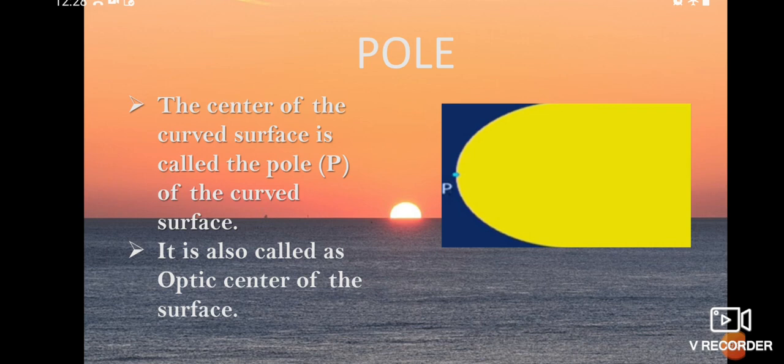It is also called the optic center of the surface. So the pole is the center of the curved surface, and we can call it the optic center.